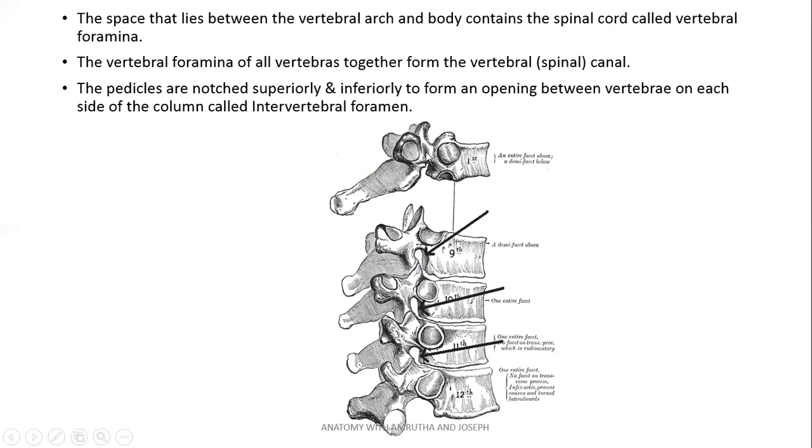This is the pedicle, and the pedicle attaches with the body of the vertebra. There are some notches present superiorly and inferiorly. When the vertebrae are articulating with each other, due to these notches, some foramina develop, and they are the intervertebral foramina. So this happens due to the notching of the pedicles.